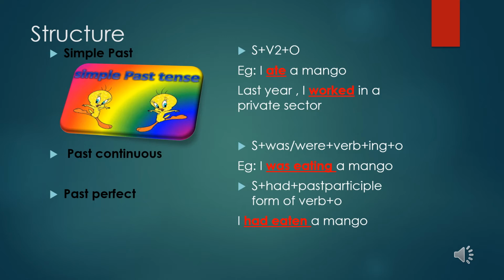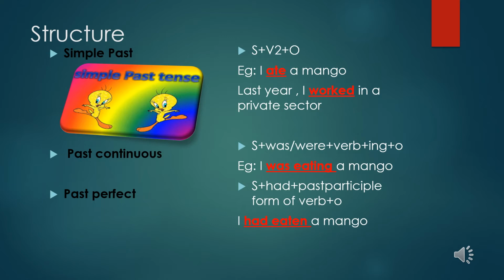Last year I worked in a private sector. Ate is the V2 form of the verb eat. Worked is the V2 form of the verb work. Like, I wrote a letter. Wrote is the V2 form of the verb write.